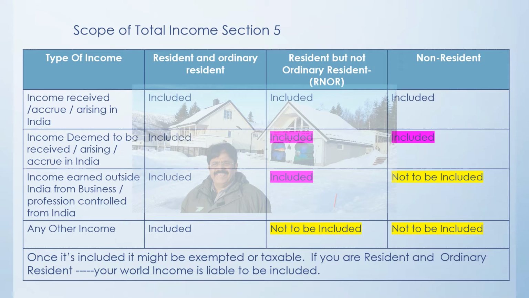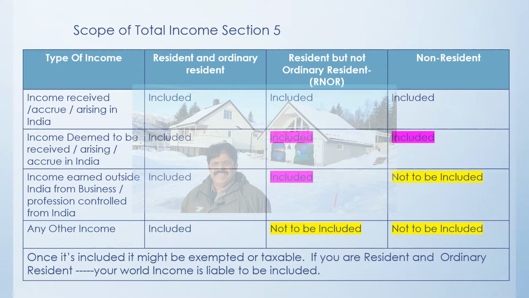But if he is a non-resident, that means he stays out of India or stays in India for less than 120 days. That means for all practical purposes he is staying out of India. So 365 minus 120 days, he is staying for more than 245 days out of India. Then he will be considered as a non-resident. And in that case, his UAE income will not be included in the Indian income.